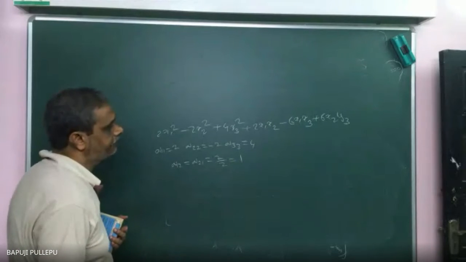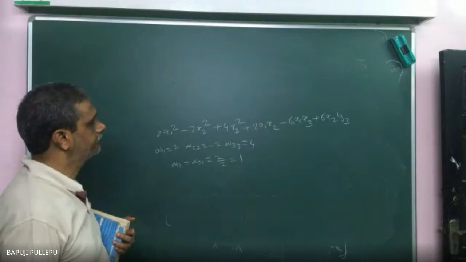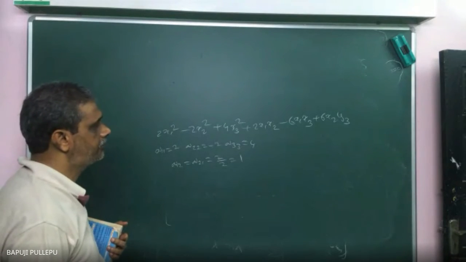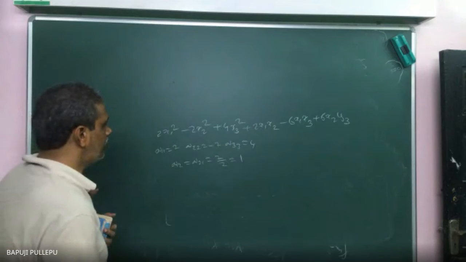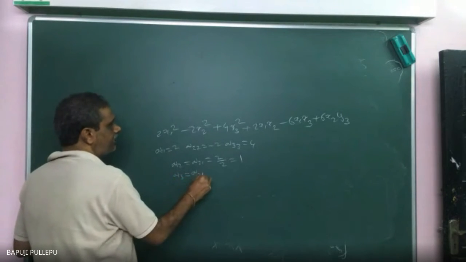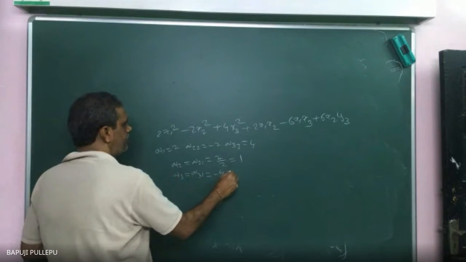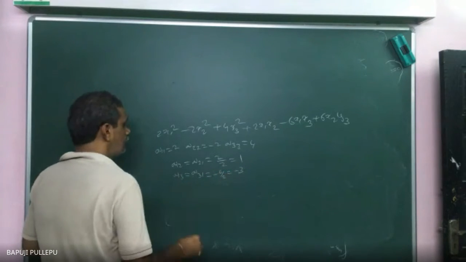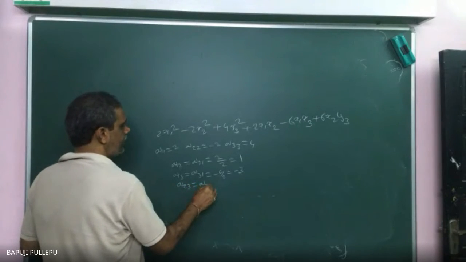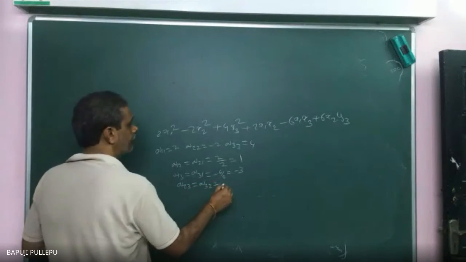Correct, sir? Clear? 1, 3, how can you write actually? A13 is equal to A31 is equal to -6 by 2. That is -3. 2, 3, how can you write? A23 is equal to A32 because symmetric.